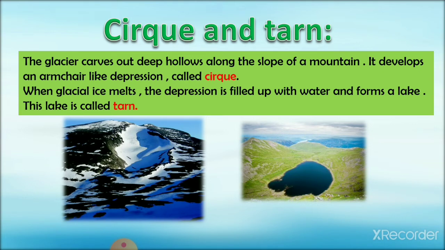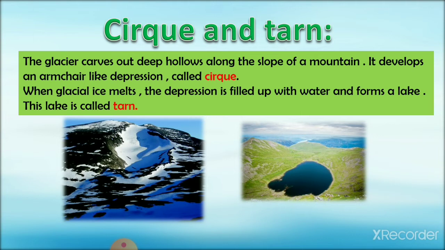Now the next type of landform is cirque and tarn. The glacier carves out deep hollows along the slope of the mountain, as you can see here in the first picture. Due to the erosional process of the moving glacier, it carves deep hollows, or deep holes, along the slopes of the mountains, which develops an armchair-like depression. You can see it looks like an armchair, and it is called a cirque.